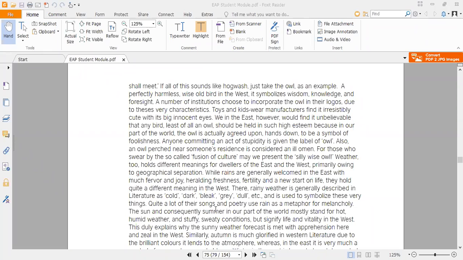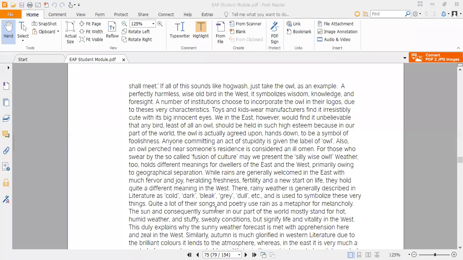The rainy season in Western literature is a sign of the cold, of the darkness, of the dull and the grey. So they associate all of the negative terms and concepts with it, and they do not like the rainy weather.